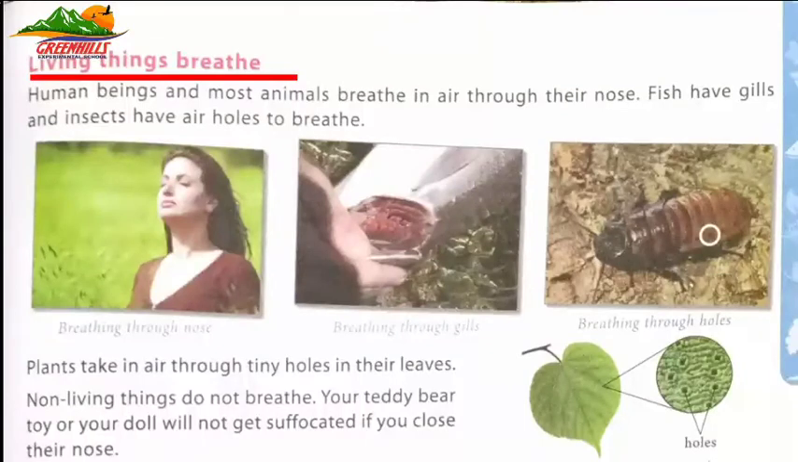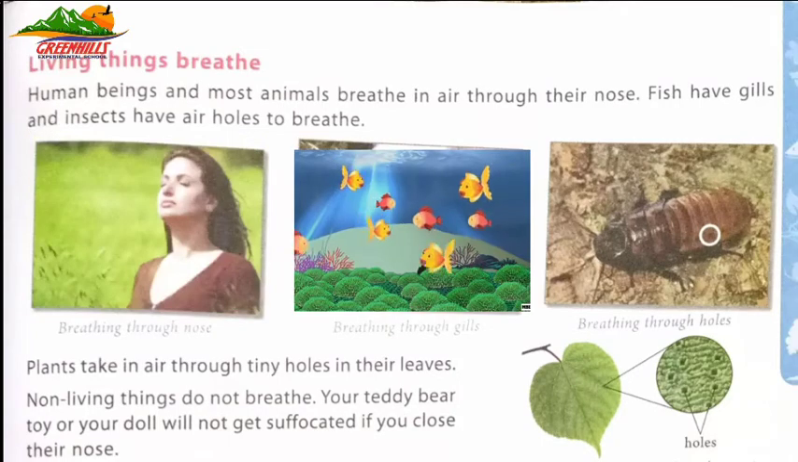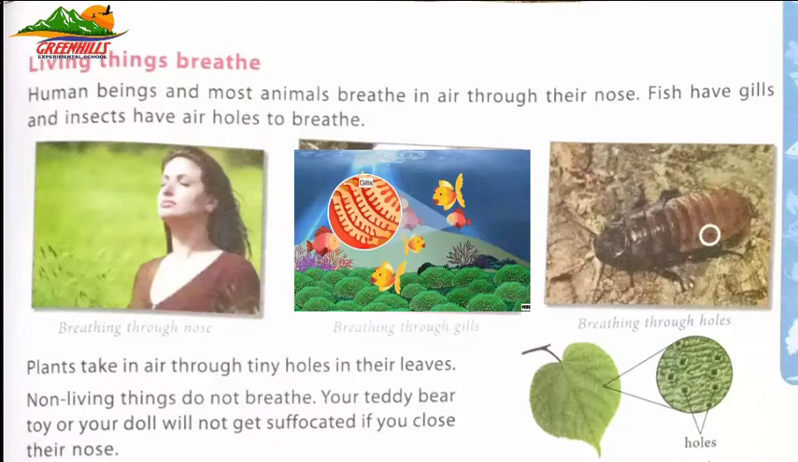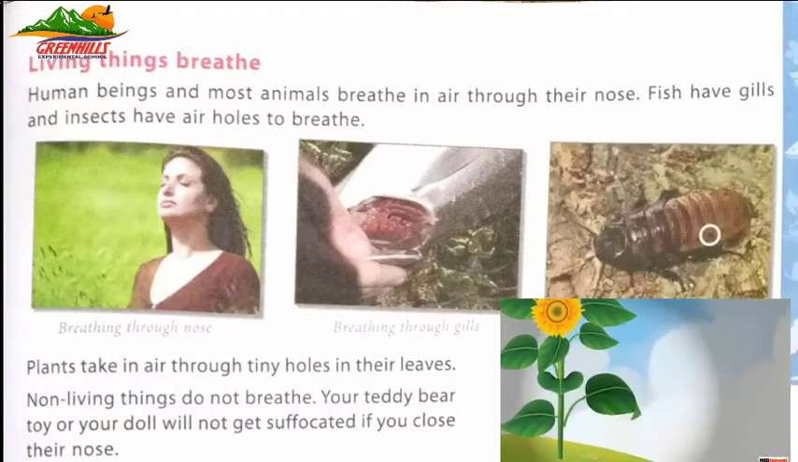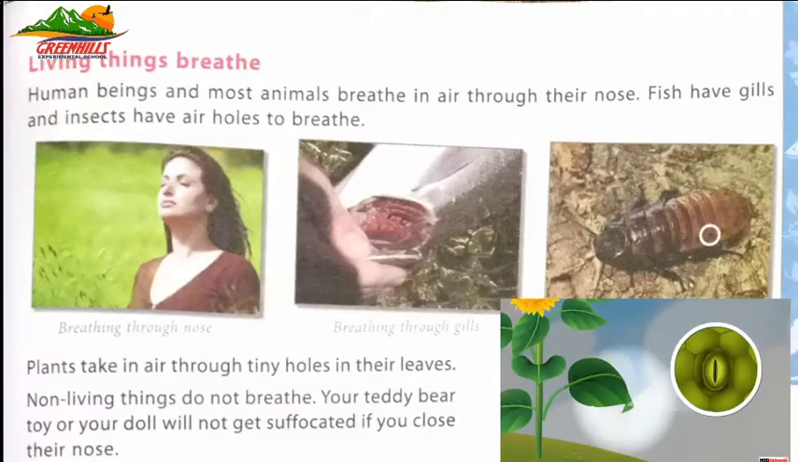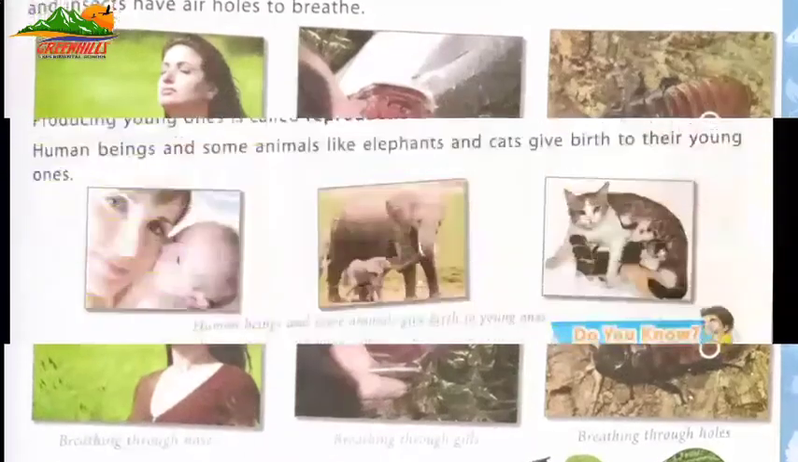Living things breathe. Human beings and most animals breathe in air through their nose. Fish have gills and insects have air holes to breathe. Plants take in air through tiny holes in their leaves. Non-living things do not breathe. Your teddy bear, toy or your doll will not get suffocated if you close their nose.